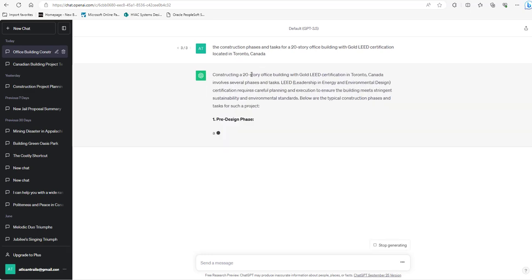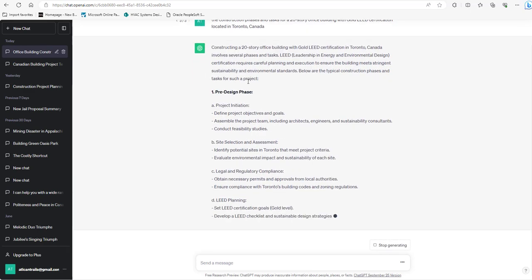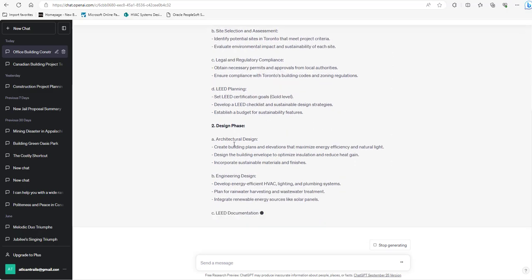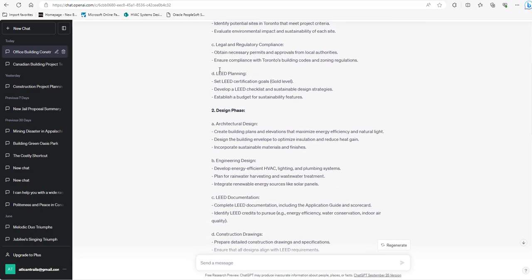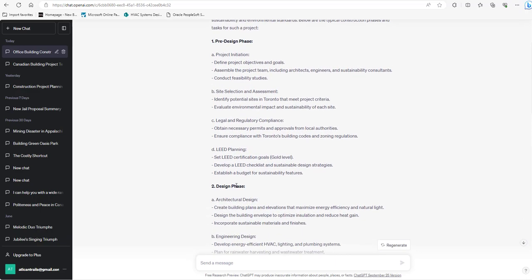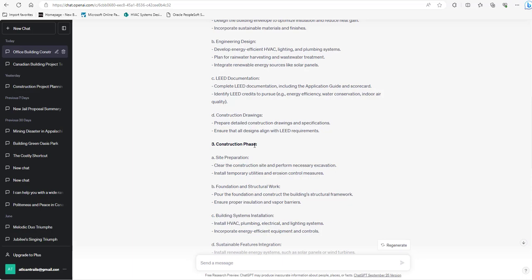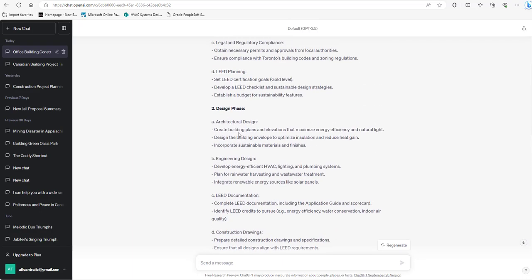Located. All right. So we'll be even more specific. Now, here we go. So it includes in the pre-planning, all right? So the pre-design phase, it includes that LEED planning, right? So that's good. I'm glad I put that in, because it includes that. So it has our phases. So we have pre-design phase, we have design phase, construction phase, all right?